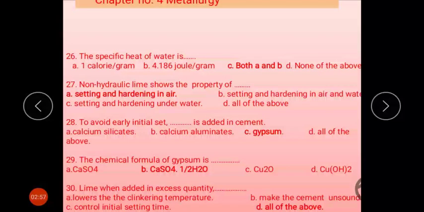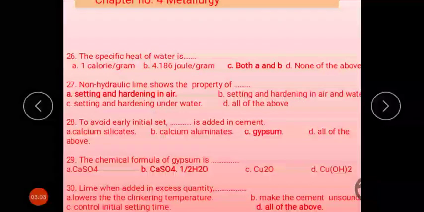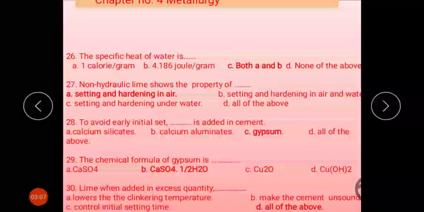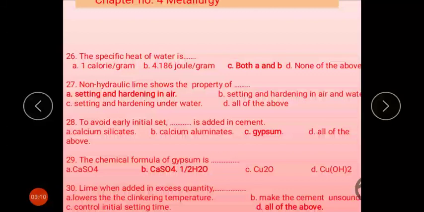The chemical formula of gypsum: there are four chemical formulas that are confusing, so remember CaSO4.2H2O, which is calcium sulphate dihydrate. After heating or calcination, dehydration takes place and we get CaSO4.1/2H2O, the formula of plaster of gypsum.